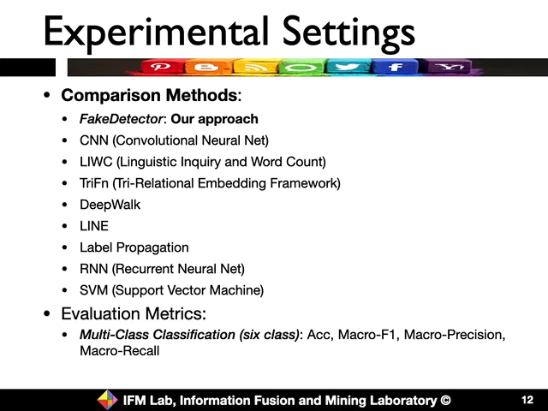We evaluated the model performance with several different kinds of evaluation metrics. We study both the binary classification problem, classifying whether news articles are true or fake, and the multi-class classification problem, with 6 classes as mentioned before. As evaluation metrics, we use accuracy, macro F1, macro precision, and macro recall.